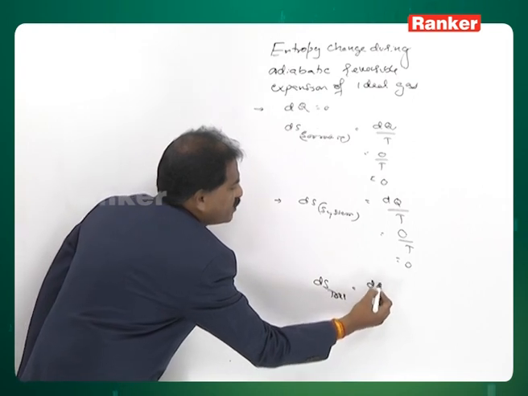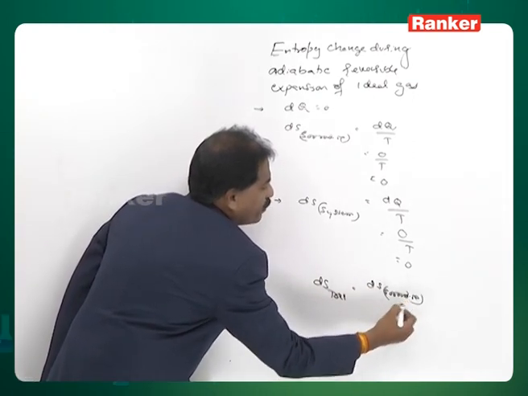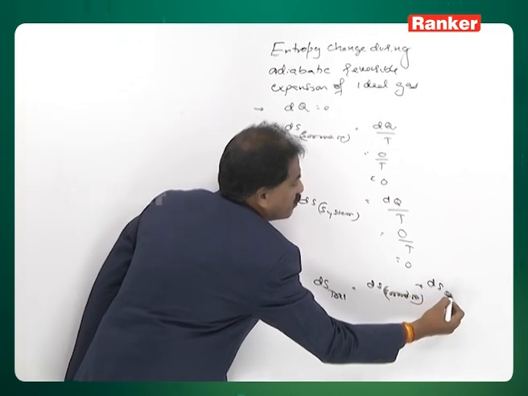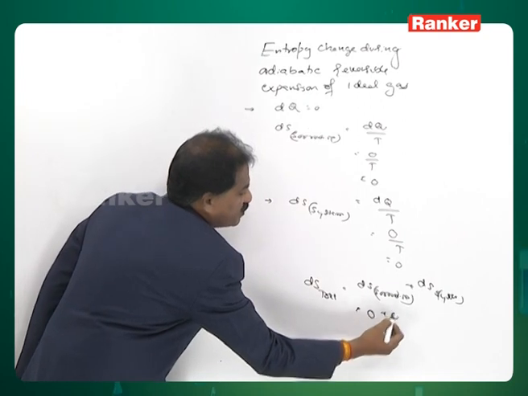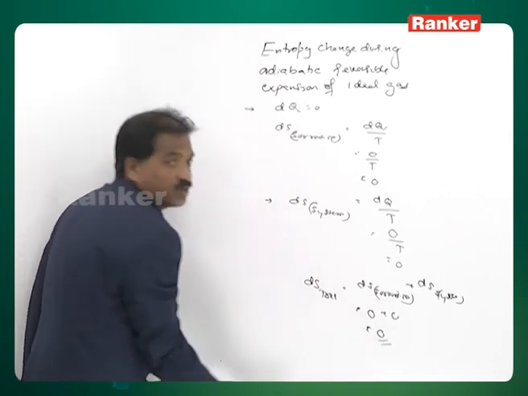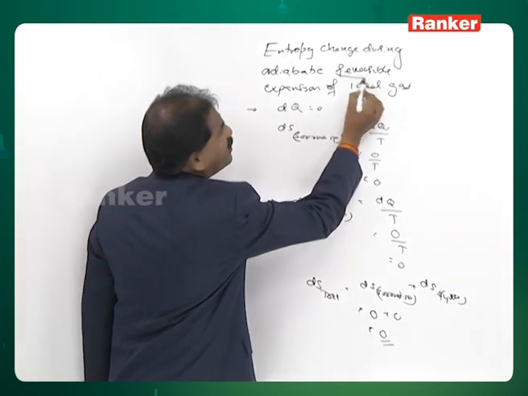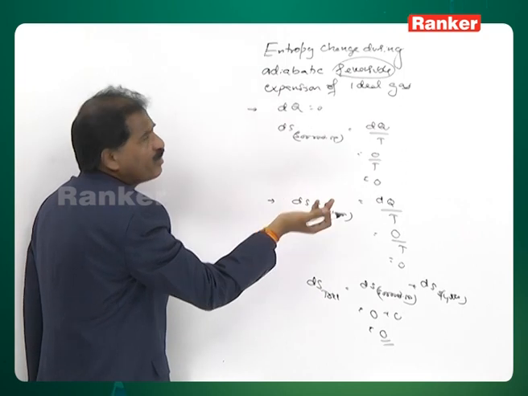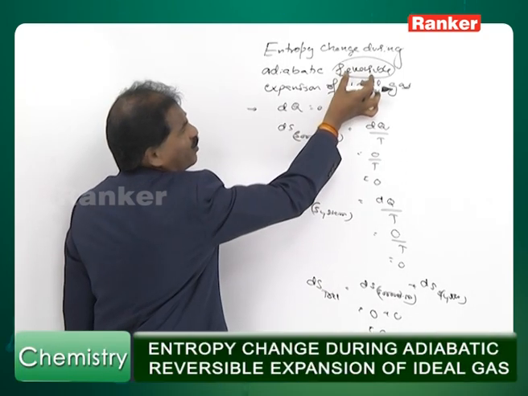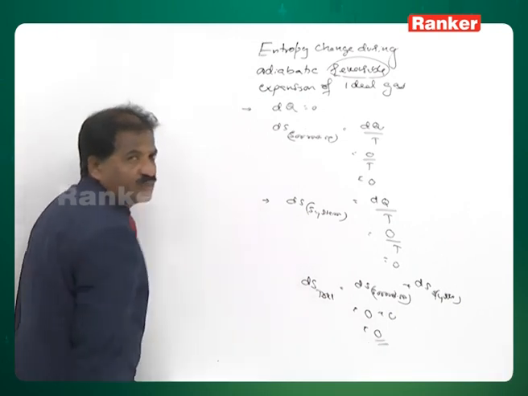Del S total means del S surroundings plus del S system. This is 0 and this is also 0. So, the net entropy change is 0. Therefore, not only here, wherever you see the word reversible, whether it is adiabatic or isothermal or any type of process, if the process is reversible, then total entropy change is always 0.